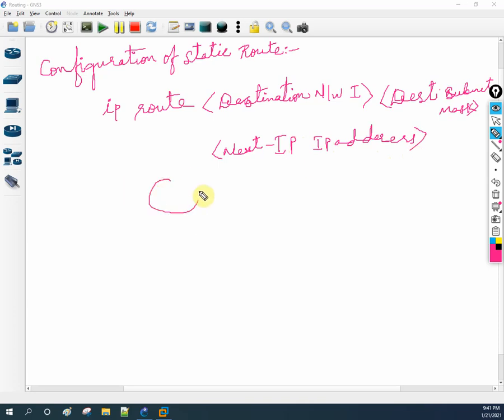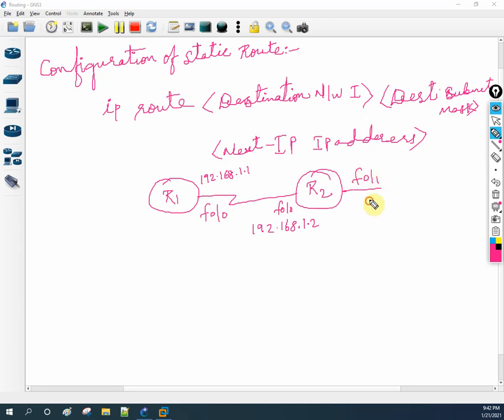I will write one command here, so you will have the idea. See here, I have one router, this is the router R1. For example, it is connected to another router, R2, and in between I have the IP addresses 192.168.1.1 here and 192.168.1.2 here. This is F0/0 and this is also F0/0, and here I have F0/1 with 1.1.1.1, and here 2.2.2.2 with F0/1. So if I want to configure a static route here, how will I configure it?